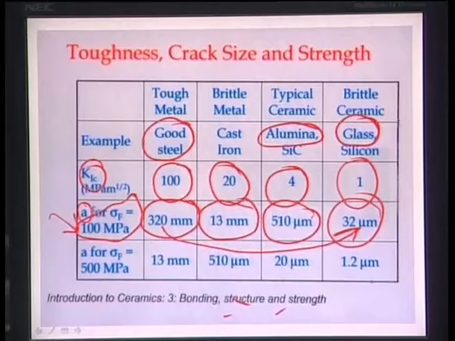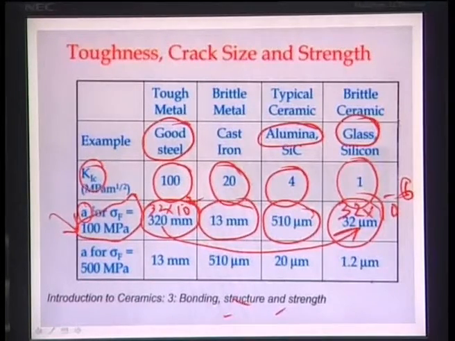So 32 micron means 32 times 10 to the minus 6. 320 millimeter means 320 times 10 to the power minus 3. In other words, 32 times 10 to the power minus 2, and then it goes to 32 times 10 to the power minus 6. So what is the order of magnitude difference? It is 4 orders of magnitude.